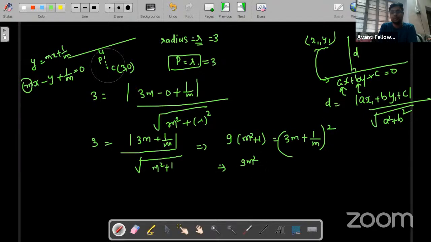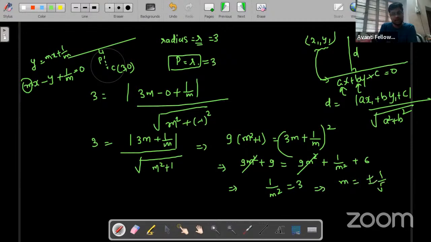So 9m square plus 9 is equal to 9m square plus 1 by m square plus 2 into a into b. So 6m and m will be cancelled out. 9m square is cancelled. You can find out 1 by m square is equal to 9 minus 6, which is 3, or m is equal to plus minus 1 by root 3.